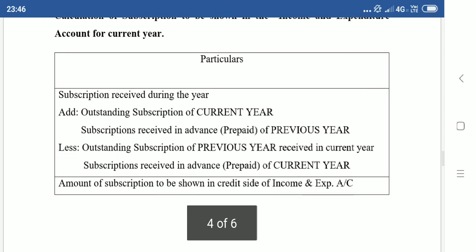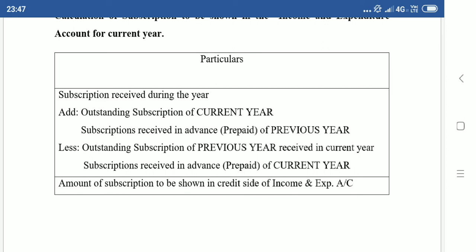Subscription received during the year, this you will get from the receipt side of the receipts and payment account. With that, we have to add outstanding subscription of the current year, which means that subscription which was supposed to be received in the current year but we did not receive in the current year. The outstanding amount belonging only to the current year will be added. And subscription received in advance of the previous year.